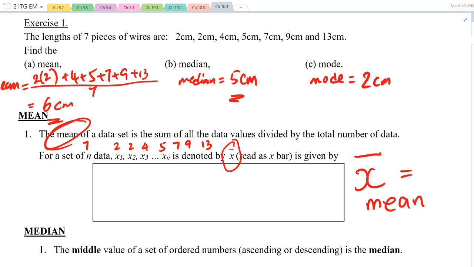Okay, so what should I fill in this box? I've got my mean, x bar, equals to, what do you think I should write? Definitely it's a fraction, right? Something divided by something. What do you think should go on top? Look at my data. I've got x1, x2, x3, x4, and so on until xn. What do you think I should put on top, as the numerator?